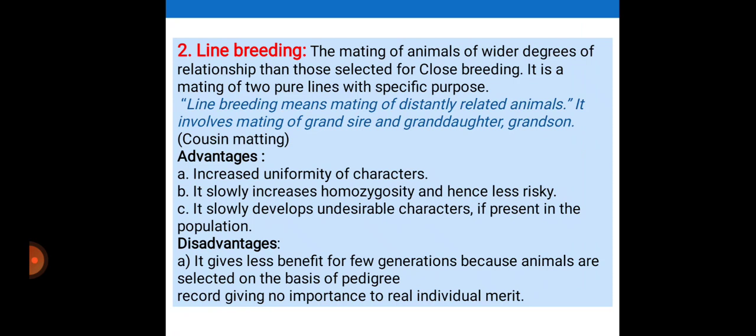Then the advantages of line breeding: first, it increases the uniformity of characters. Second, it slowly increases homozygosity and hence is less risky. Third, it slowly eliminates undesirable characters if present in the population. Disadvantage of line breeding: it gives less benefit for new generations, for a few generations, because animals are selected on the basis of pedigree record, giving no importance to real individual merits.